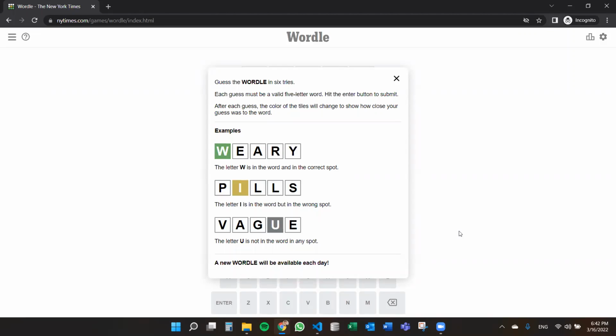You have 6 attempts for it, and Wordle will let you know if each letter is correct and in the correct position. Also, it will let you know if the letter is included in the word but not in that position, or if the letter is not included at all.